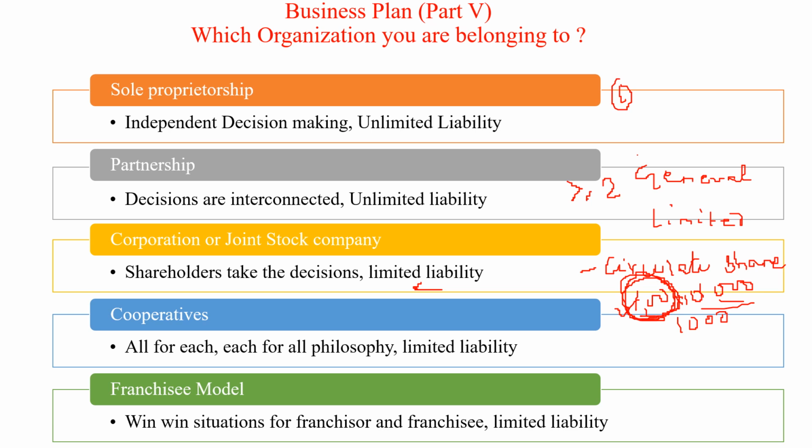Coming back to the cooperative, you all know that a cooperative is the individuals' own organization. The philosophy of the cooperative, you all know, is all for each and each for all. Everyone is integrated with each other, connected with each other. If the cooperative comes in a producer setup, you can call it a producer cooperative. In the urban center, you can call them consumer cooperatives. Credit cooperatives are also there.